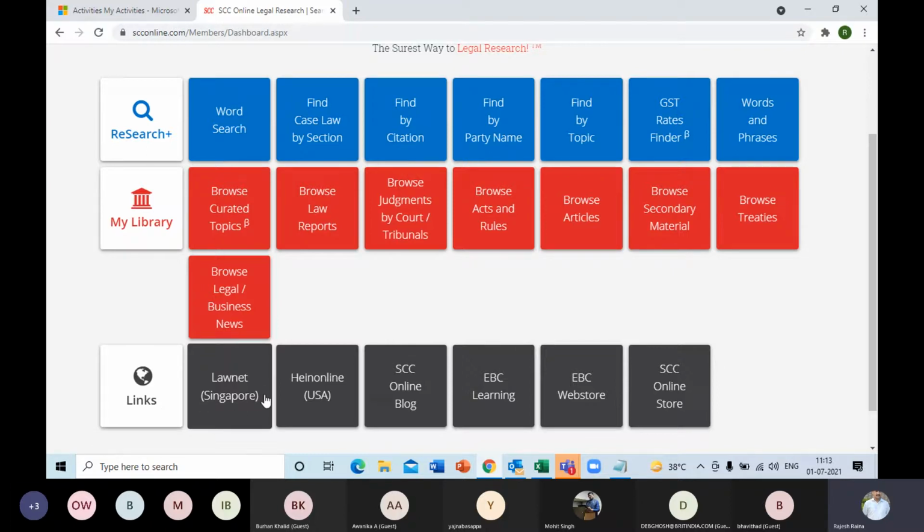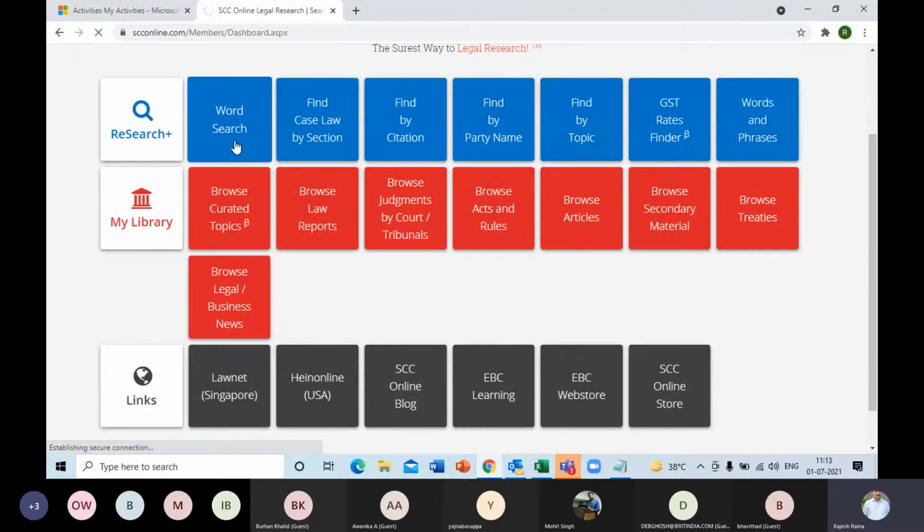We have tied up with Singapore LawNet and HeinOnline USA, so you get access to international material also. Then the microblogging site, as well as our own parent company's websites. A couple of links are available there. So our main focus will be on these two segments, that is Research Plus and My Library. Now let me start with Research Plus.